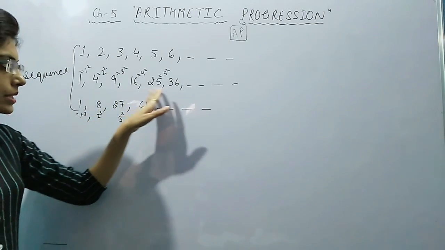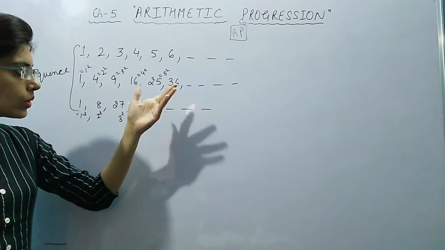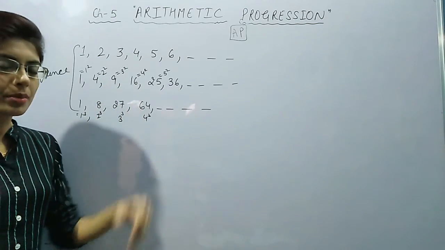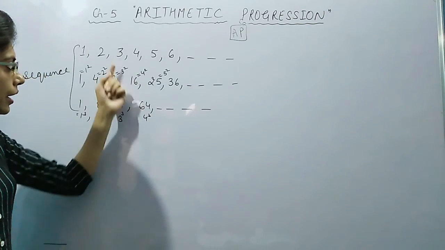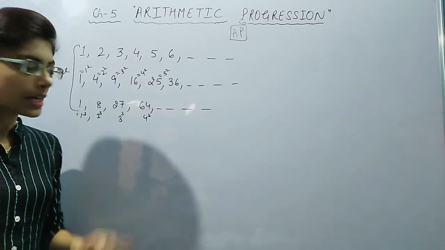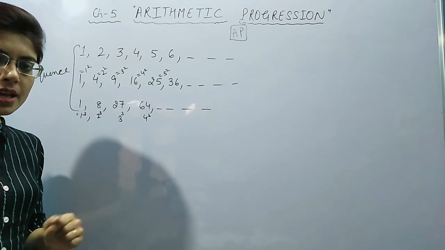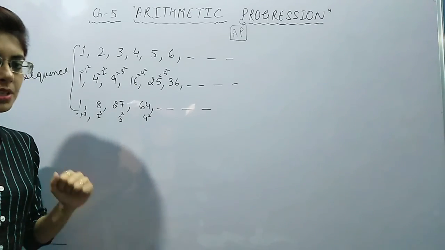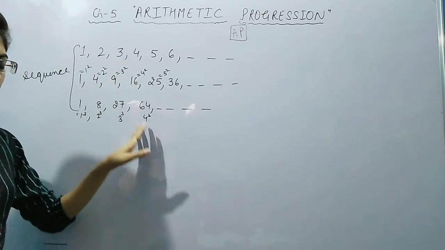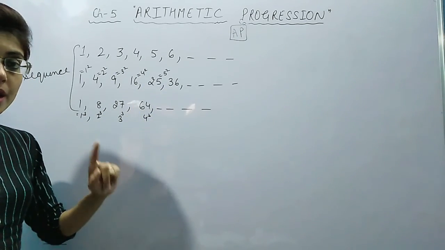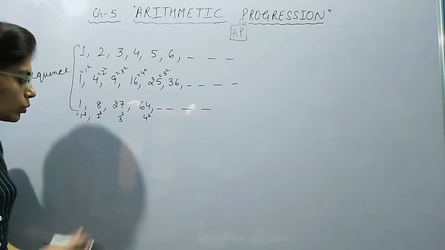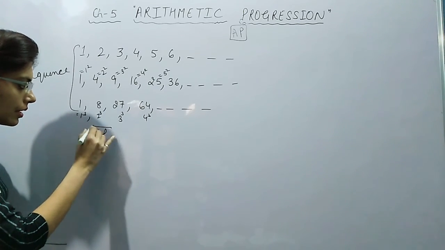Similarly, these numbers are also following some rule. Which rule? These numbers are obtained by squares of natural numbers. Here also we have seen one rule, that the next number is obtained by adding 1 to the previous. This means all are examples of sequences, but all are not APs. Now we shall come to the definition of AP.